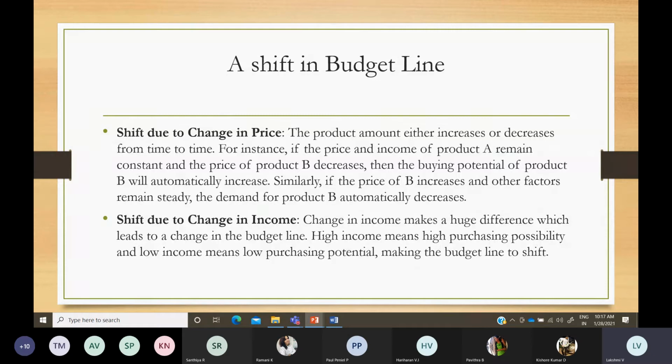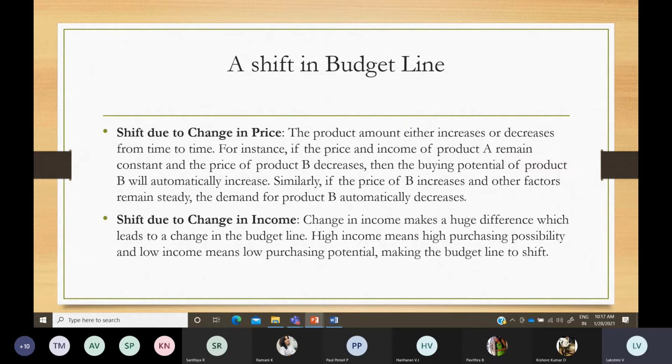Suppose the price of apple is rising and the price of orange remains constant. At that time, he will reduce his consumption from 4 units to 3 or 2 units, but he will start consuming more oranges. So even due to a change in price, the budget line may shift, towards the left or towards the right.